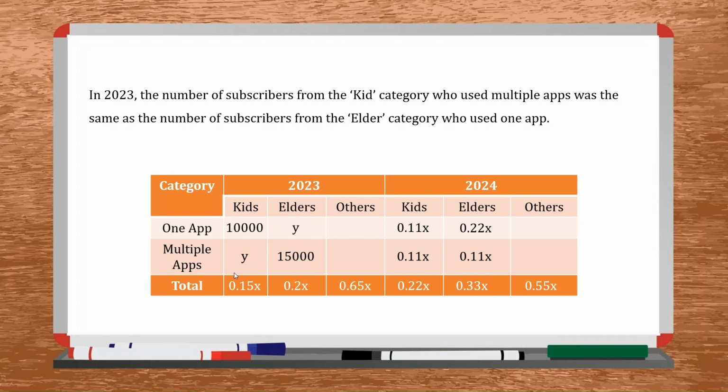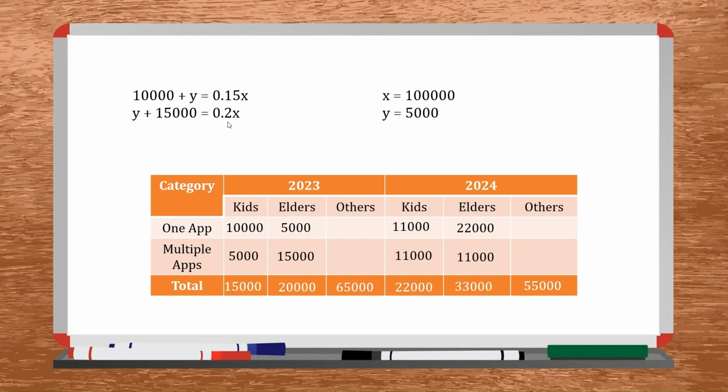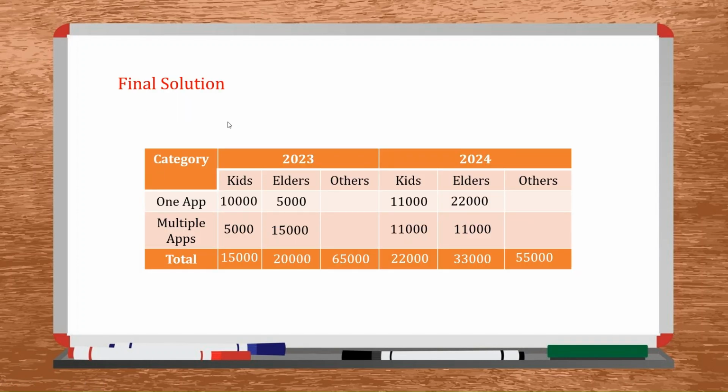So now if you see, I have two equations in the form of x and y, and two variables, which is 10,000 plus y is 0.15x and y plus 15,000 is 0.2x. If I solve these two equations, I get the values of x as 1 lakh and y as 5,000. I put the values of x and y and calculate the values we have in the table. I get the following values. I don't know anything about the split of others still, so those particular values will remain empty. So this is the final solution that I have.